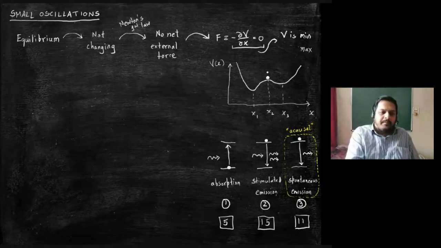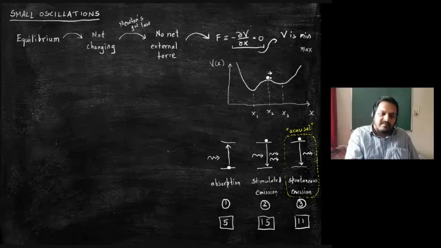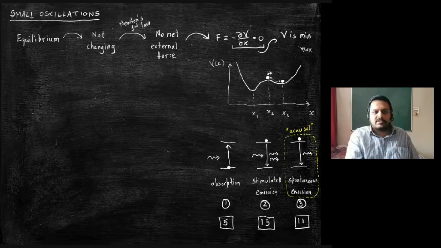What happens if I push this particle slightly to this side? Imagine there is a car whose brakes are not working, at the top of a hill. I push it. What happens? It will fall off, it will fall down. It will roll down this hill, something like that. It'll roll down and eventually reach here. Is that right? So if I push the particle, it tries to find the nearest minimum in the potential.